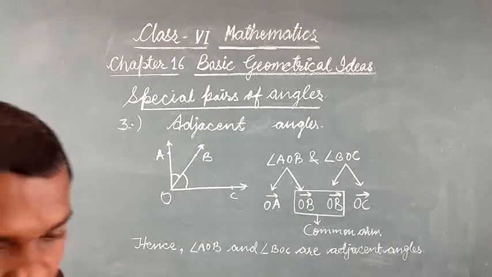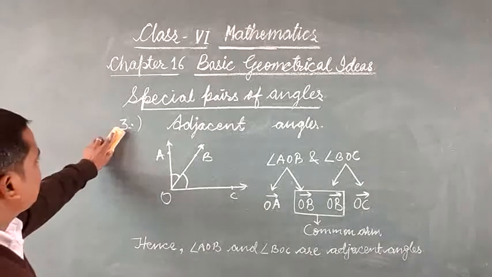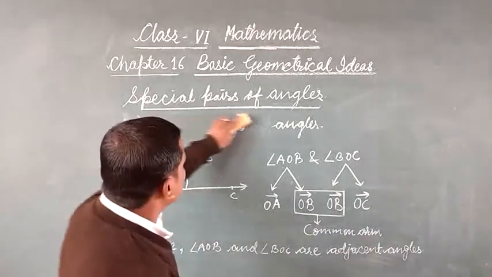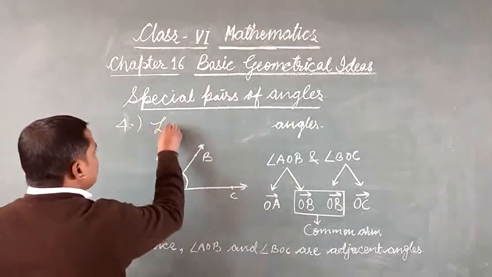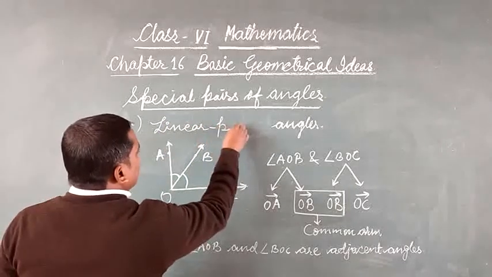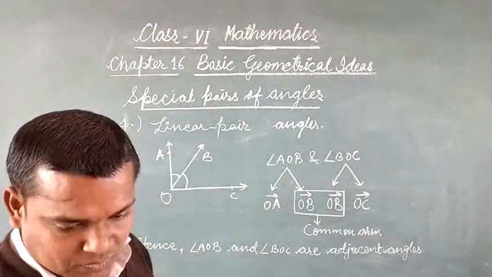Now, the next one is linear pair angles. Try to understand, fourth number, linear pair angles.